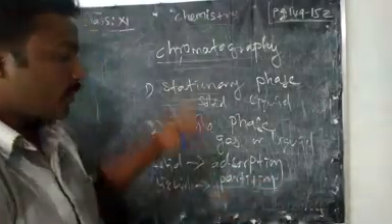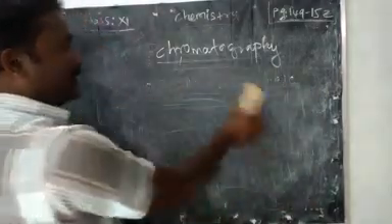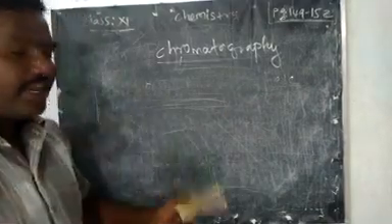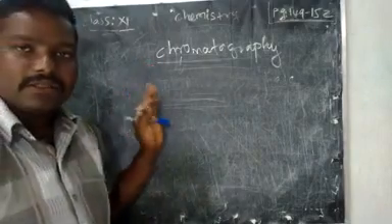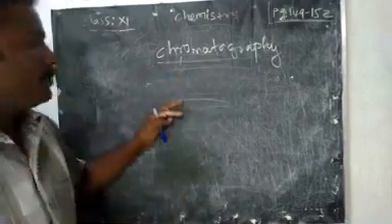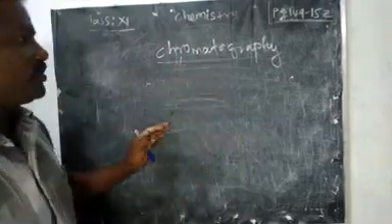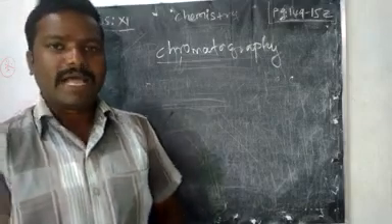So these processes are important. Then based on the stationary phase, we have different types of chromatography: column chromatography, thin layer chromatography, paper chromatography, gas liquid chromatography, and ion exchange chromatography. These are the types of chromatography we have.